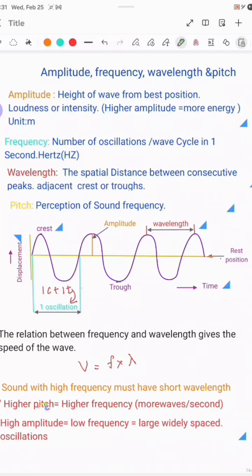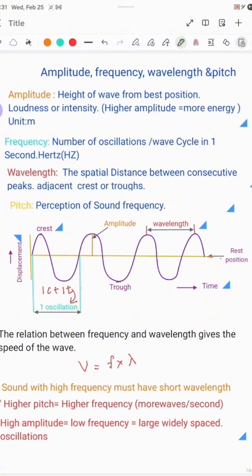Now, when the sound frequency is higher, what will happen? Higher frequency means the number of cycles is higher. If the cycles are higher, the wavelength will be shorter. And what is a high pitch? The sound is very high, or the frequencies are very high, so more waves pass through in 1 second. That is the second thing you have to know.